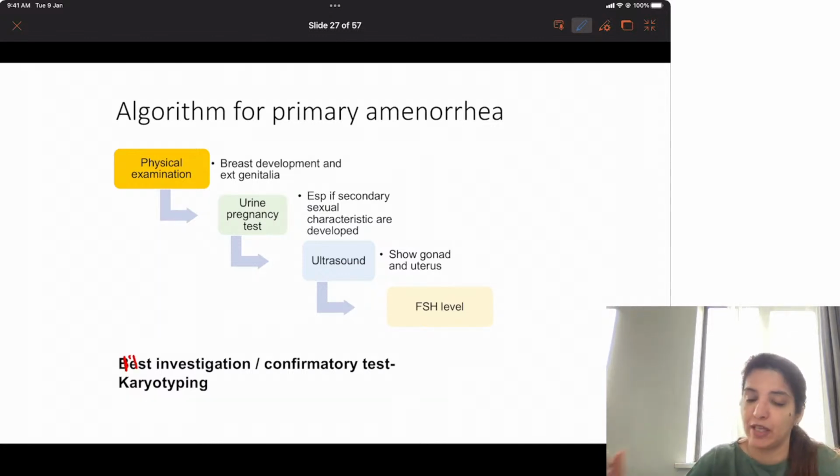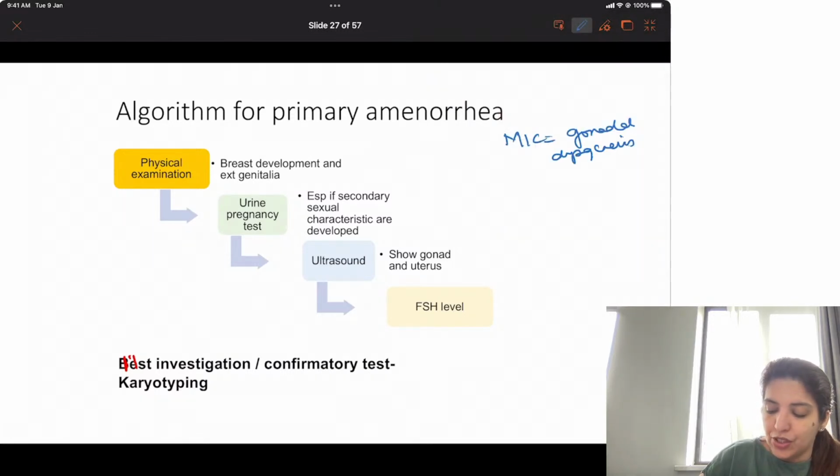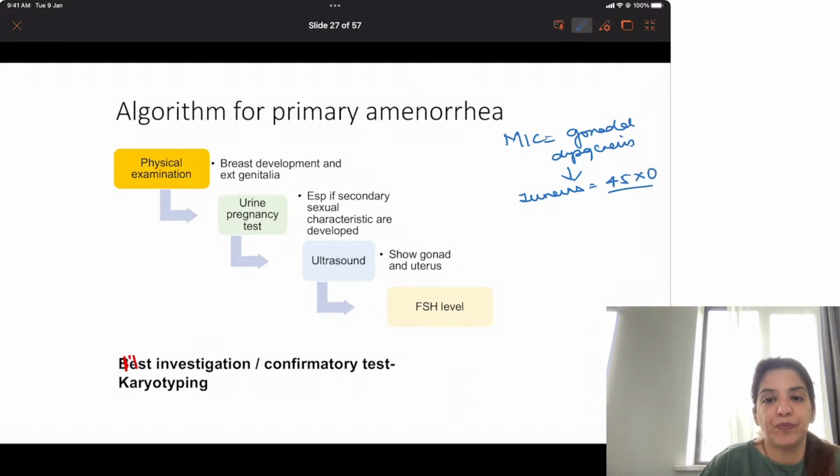Why is best karyotyping? Because the most common cause is gonadal dysgenesis. Right? And in gonadal dysgenesis, I told you most common is Turner's, in which chromosome number is 45XO.